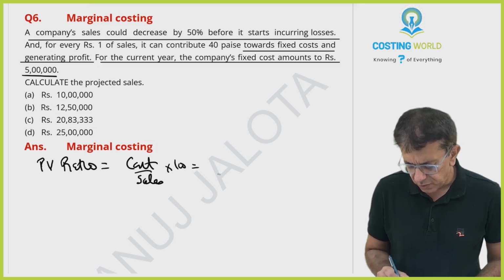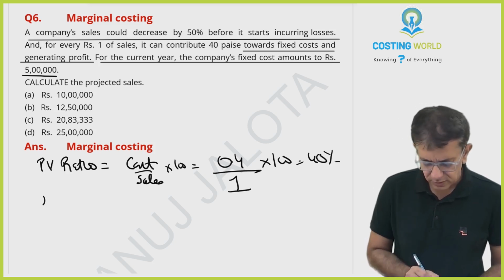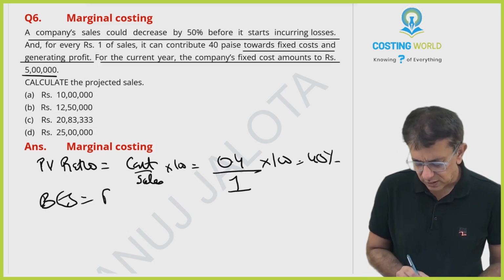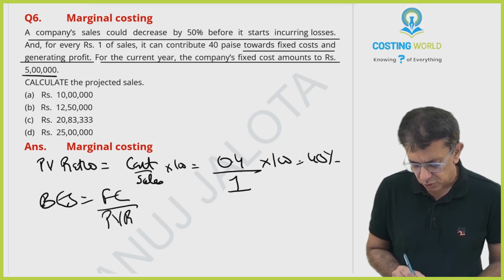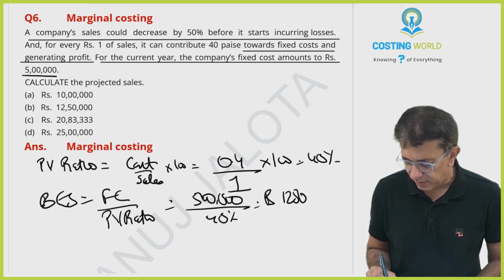For every 1 rupee of sales, it contributes 40 paisa towards contribution. So therefore, PV ratio must be 40%. Break-even sales is nothing but fixed cost divided by PV ratio. So therefore, this is 5 lakhs, correct? Divided by 40%. So therefore, break-even sales will be 12,50,000.